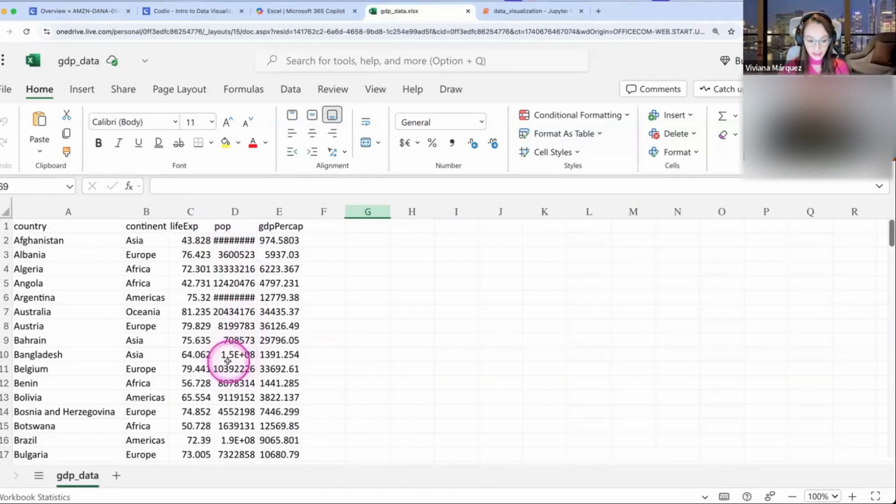And same thing here, I have this 1.5E+08. What is that? This is scientific notation. In this moment, I don't want that. I want to be able to see the actual number. So what am I going to do?